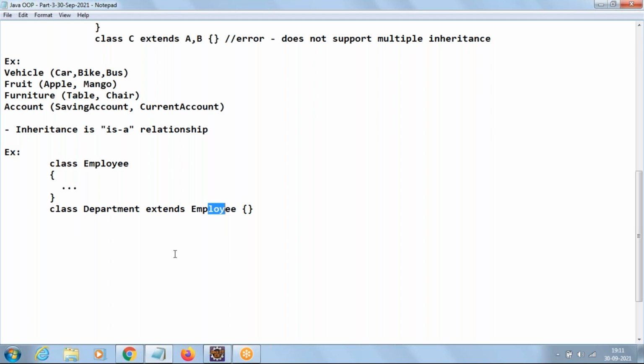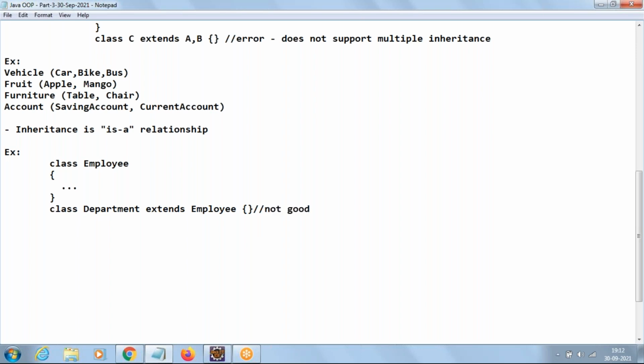"Department is a employee." Is it a meaningful statement? No, right? Not good, right? It's not at all a meaningful statement. "Department is not employee." What is the correct way of reading? "Department has employees." So writing the code like this is not good.